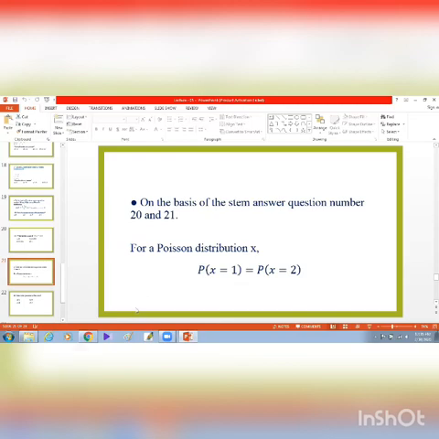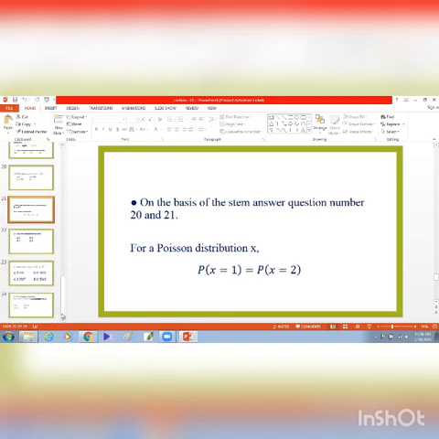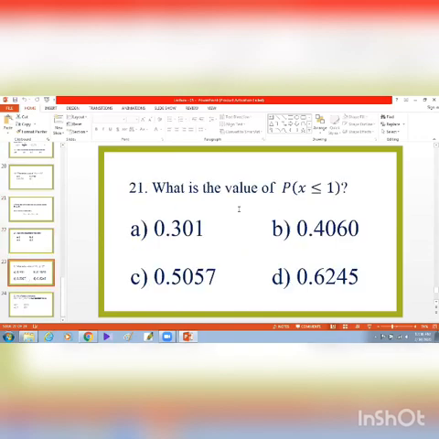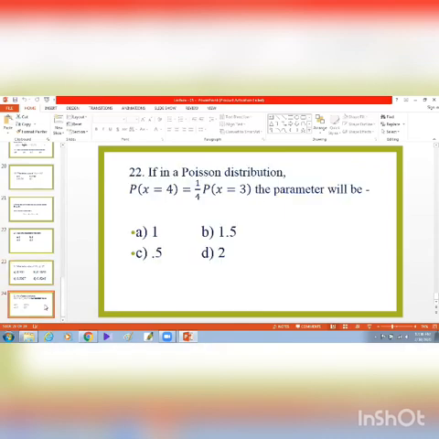Obviously, first we have to determine the parameter m. After determining the value of m, we can answer very easily. So what will be the parameter, and what is the value of probability of x less than or equal to 1? Those two problems we can solve very easily.